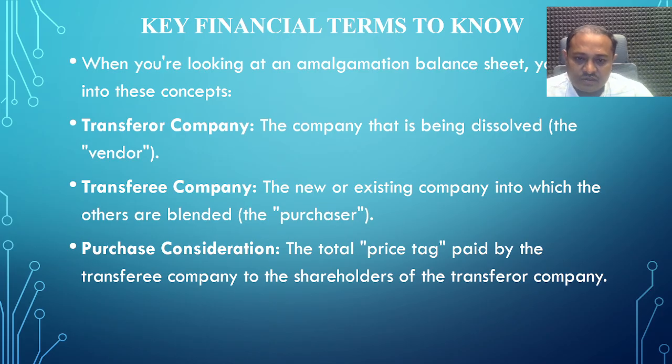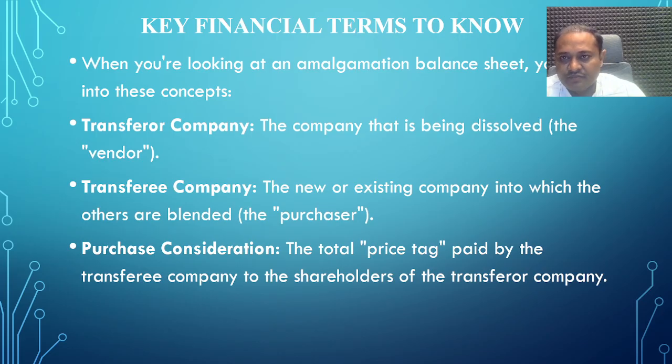Purchase consideration: the total price paid by the transferee company to the shareholders of the transferor company. In this situation, A's shareholders and B's shareholders now come together and become shareholders of the C company.